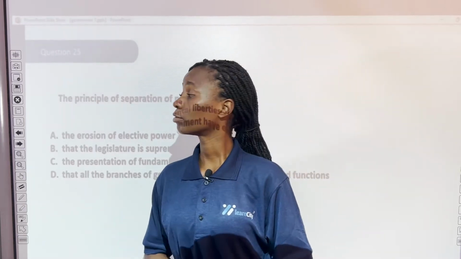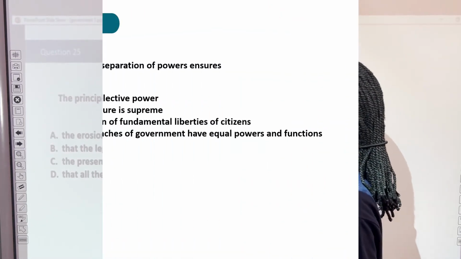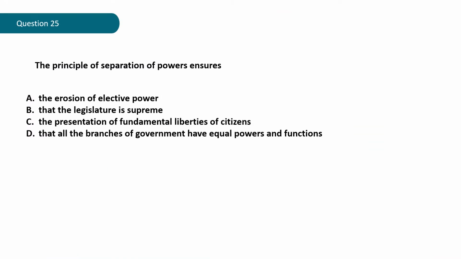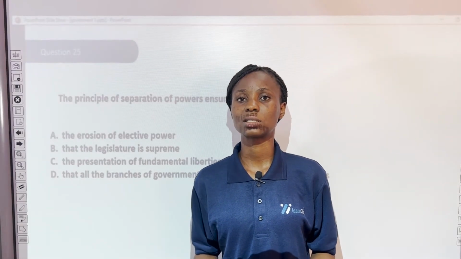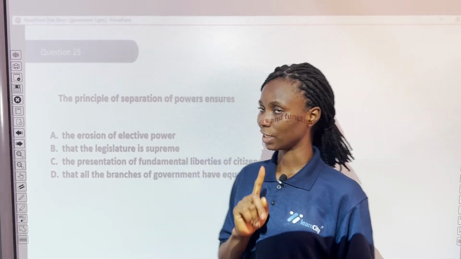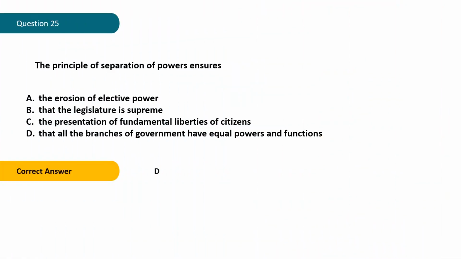Question 25. The principle of separation of powers ensures A. The erosion of elective power, B. That the legislature is supreme, C. The preservation of fundamental liberties of citizens, D. That all the branches of government have equal powers and functions. What do you think the correct answer is? Let's see. The correct answer is D. That all branches of government have equal powers and functions.